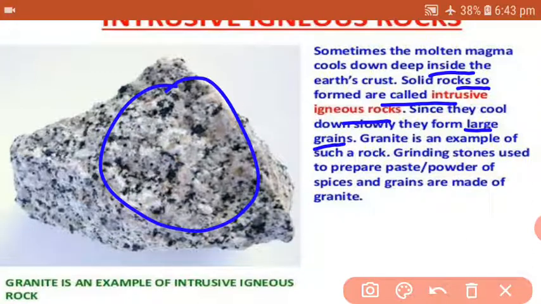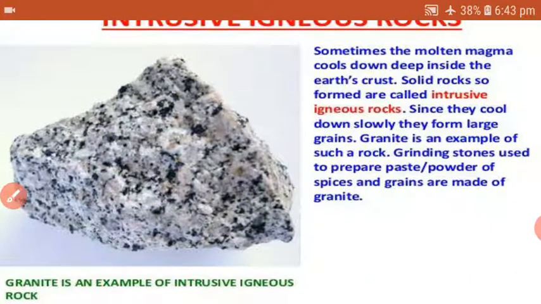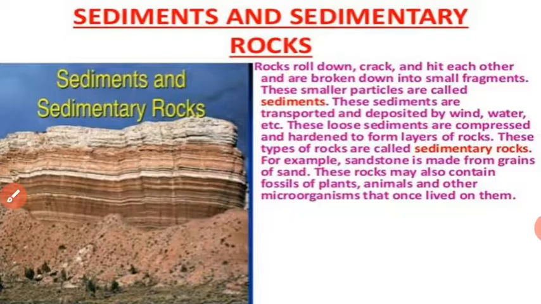Granite is an example of such a rock. Grinding stones, as you might be using at your places also. So grinding stones which we use to prepare any paste or powder of spices and grains are made up of granite. So you all would have seen that granite. So here also you can find granite is an example of intrusive igneous rocks.